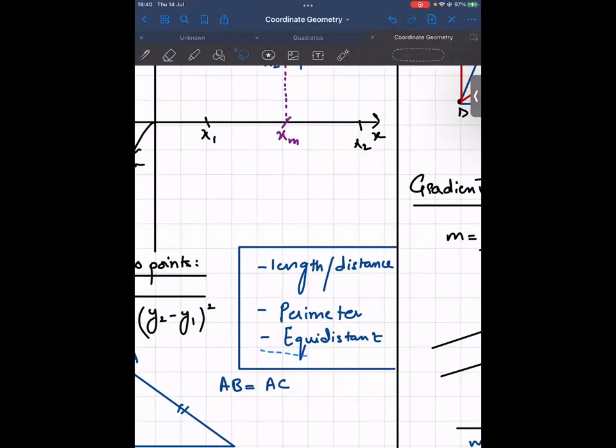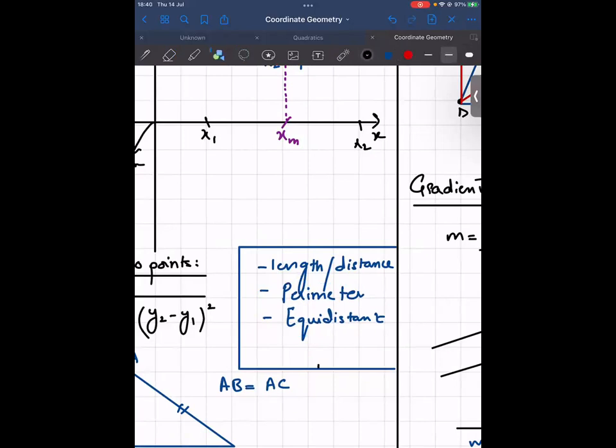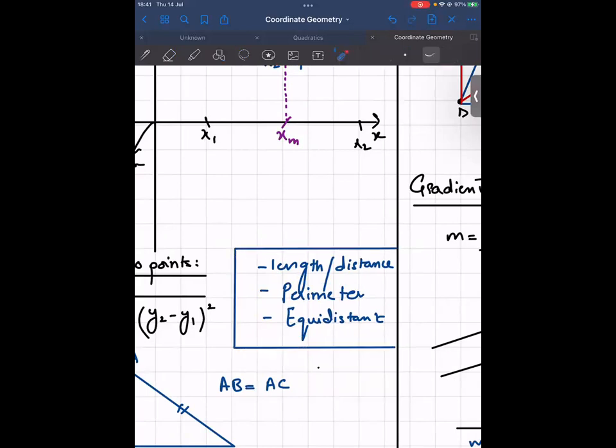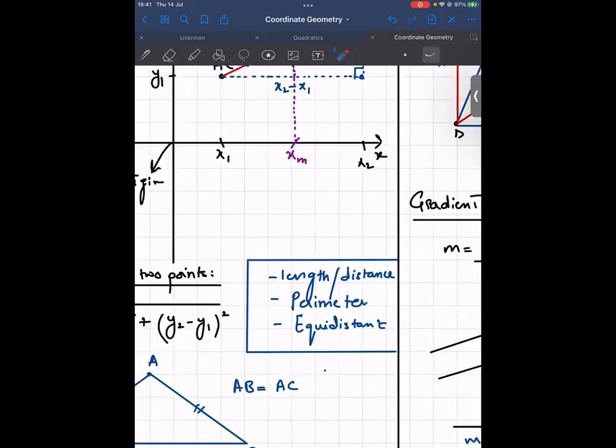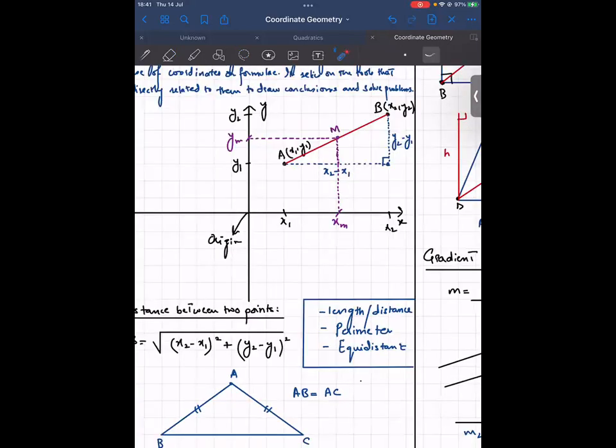ये जो आपके points हैं, this tells you first of all ये आपका जो formula है वो किन situations में use होगा. If the question explicitly tells you or asks you to find out the length or distance between 2 points, तब आप ये formula use करेंगे. Secondly, when it asks you to calculate the perimeter of a figure.